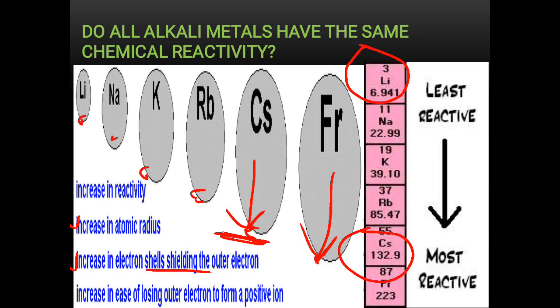Shielding effect means the repulsive forces among electrons in different shells reduce the force of attraction of the nucleus on this outermost electron, because all over electrons are distributed and these electrons have the same negative charge, so they start repelling one another, and this repulsion decreases the force of attraction of the nucleus on this outermost electron. So a larger size atom favors the loss of electron due to its larger size, low ionization energy and greater